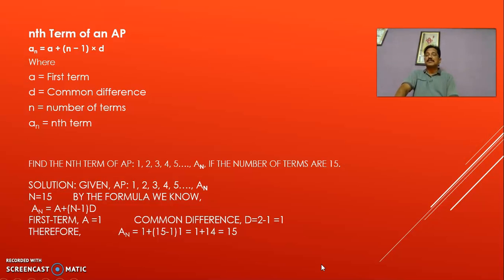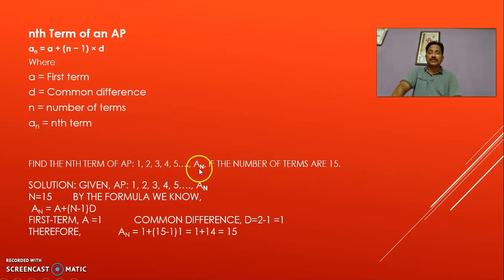Here A plus n minus 1 into D is said to be the general form of the nth term, where A is the first term, D is the common difference, n is the number of terms, and An is the nth term. Clear? This is a formula. Generally, we can observe it. Okay. Now, I'm taking an example and I will explain the required problem.